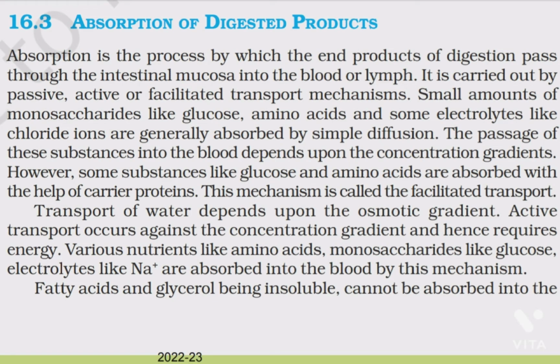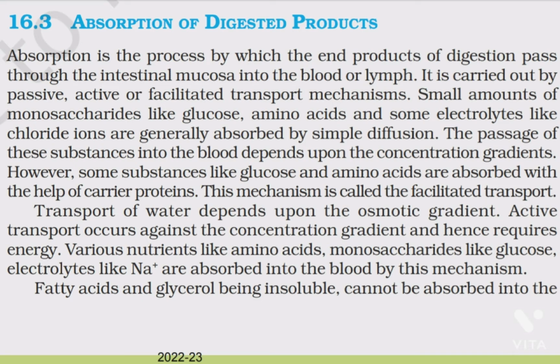16.3. Absorption of digested products. Absorption is the process by which the end products of digestion pass through the intestinal mucosa into the blood or lymph. It is carried out by passive, active, or facilitated transport mechanisms.